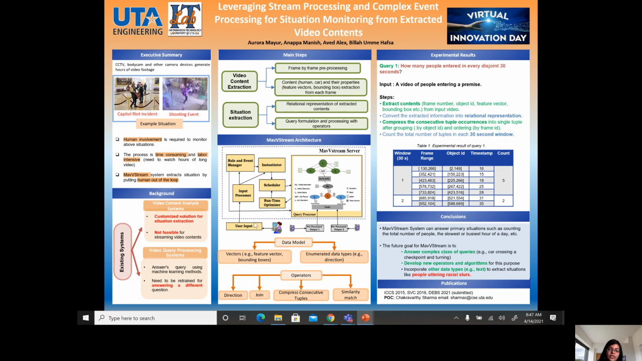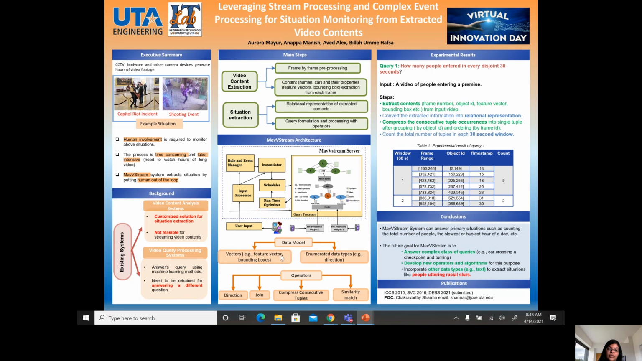The map-based stream architecture is a client-server based architecture. A user submits the query, the server is fed the extracted video contents, and it processes the queries and generates answers for the user. The map-based stream server has two different parts. One is the data model. It can represent vectors and enumerated data types.